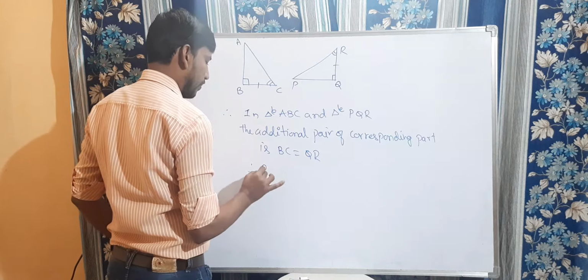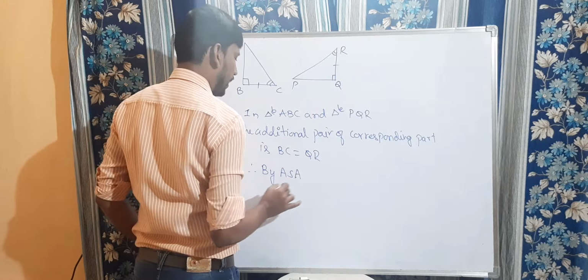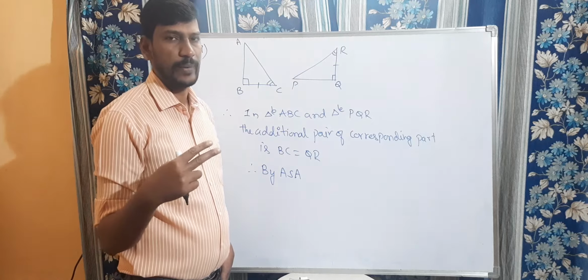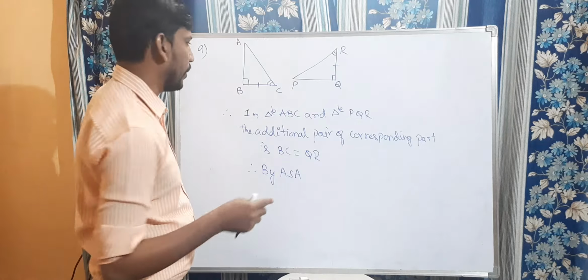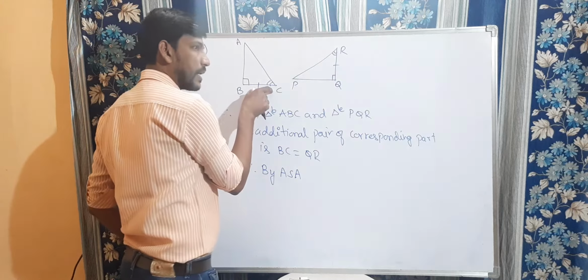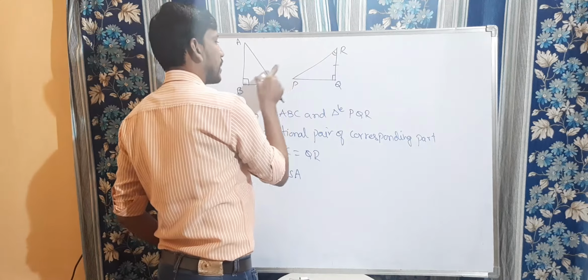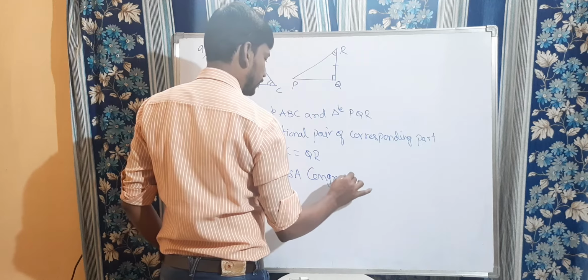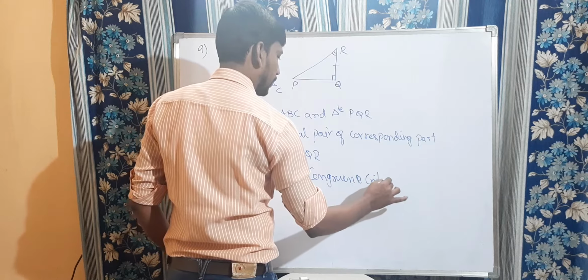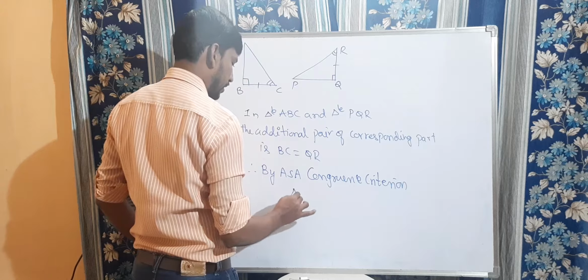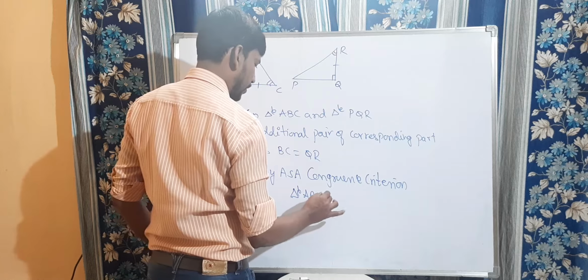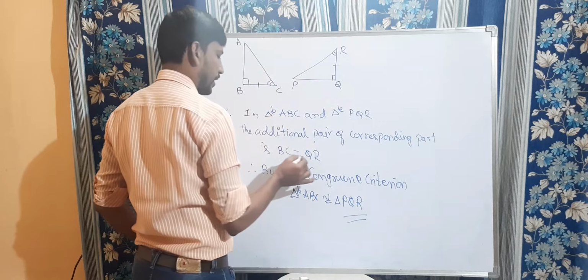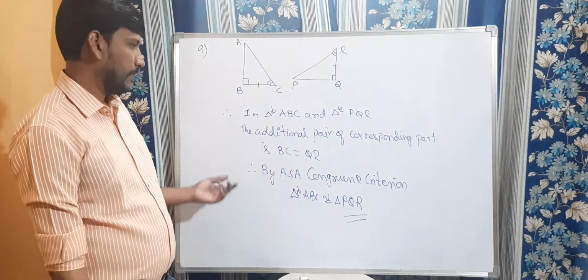So therefore here by angle side angle. If you want to use the RHS property, we need two sides, one is the hypotenuse and the other side. Clear? So here both are not given. We are going to use the side in between, the included side of these two angles. We can say that these two are congruent to each other by the ASA congruence rule. By this criterion, we can say that triangle ABC is congruent to triangle PQR. Right children, by ASA, and this is the additional part. Please copy this.